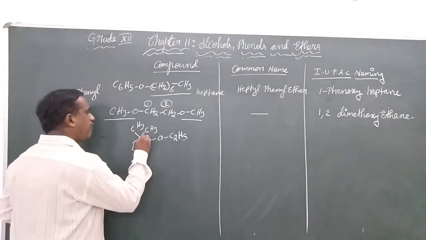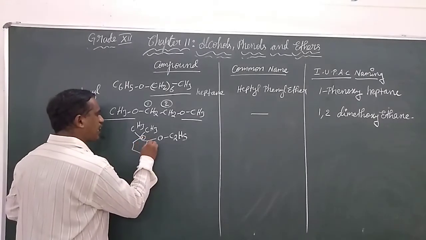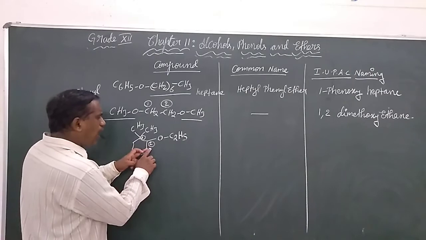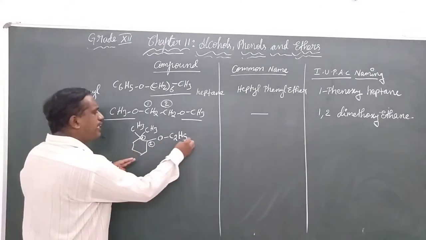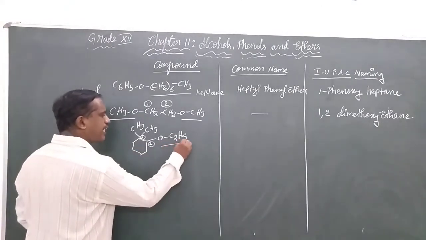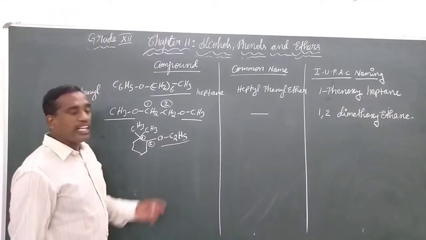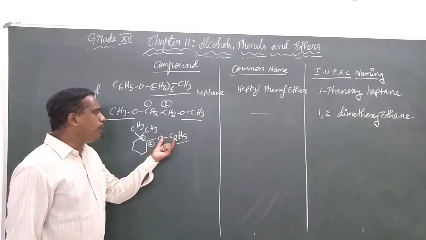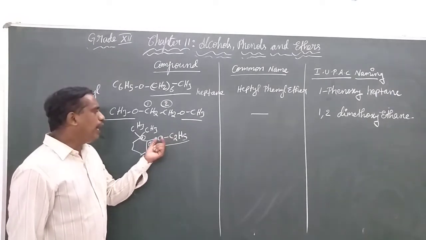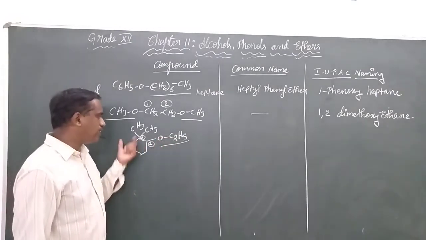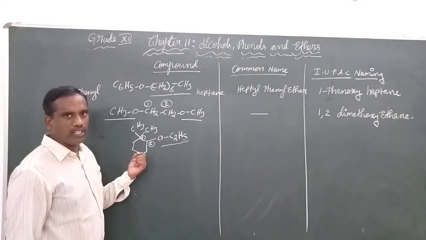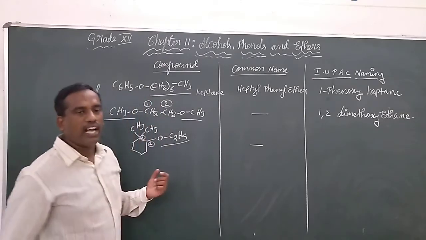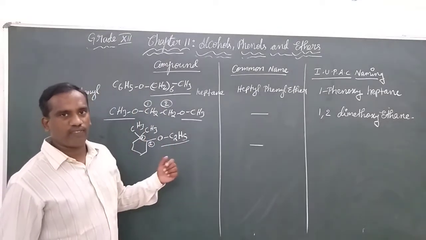Hence, we can call this the first carbon and this the second carbon. Now, on the second carbon, there is an ethyl group with an oxygen bonded to it. This is only a 2-membered carbon chain, so this will be prefixed as ethoxy.